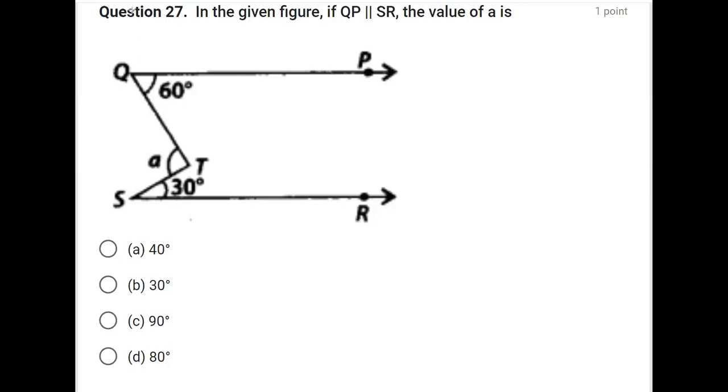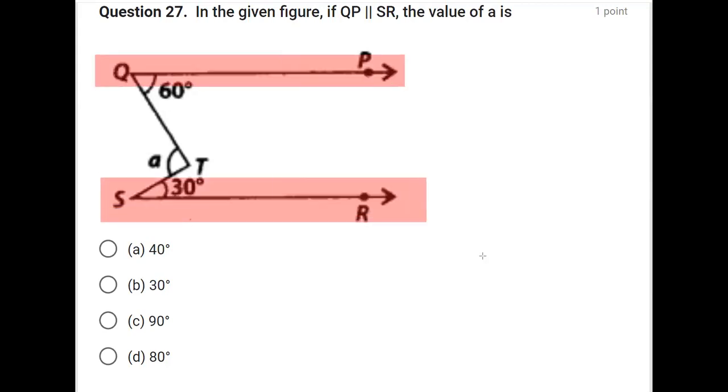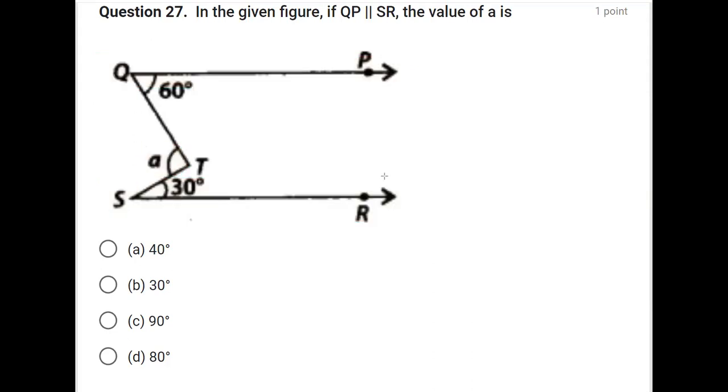Question number 27, a very important question. Here it is mentioned that there are two lines. QP is given parallel to SR, and we have to get the value of this angle A. So for this, as you can see, we cannot see any transversal. So there is a construction needed here.